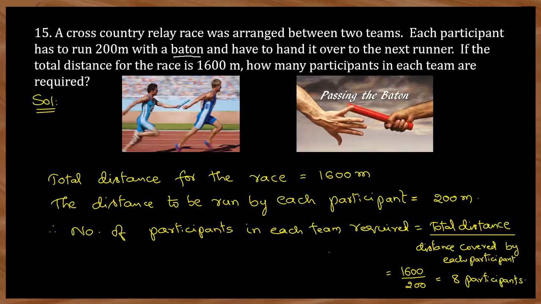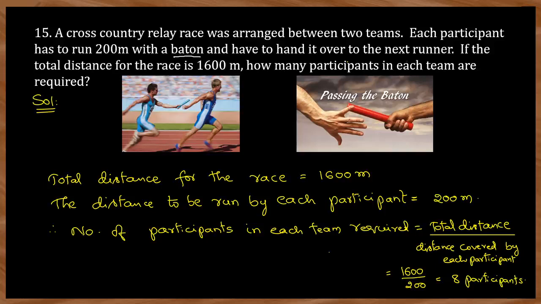A cross-country relay race was arranged between two teams. Each participant has to run only 200 meters. After completion of the 200 meters, exactly at that point, one more player will be there. He will take this baton, some stick like that. Baton means a stick which is to be passed over to the next player. By passing it over, he will stop here and the next can start running, and hand it over to the next runner.